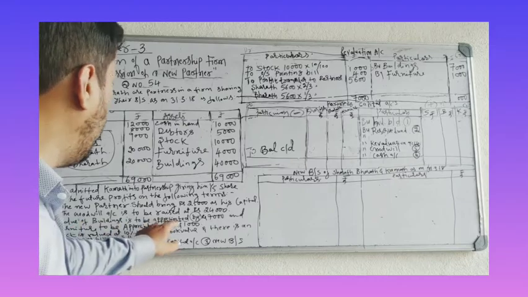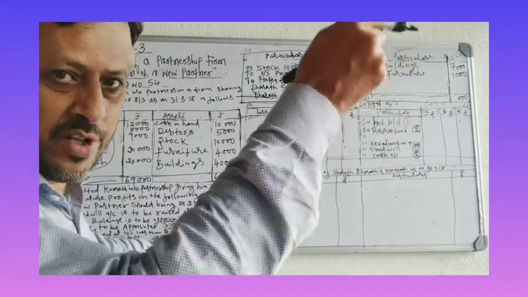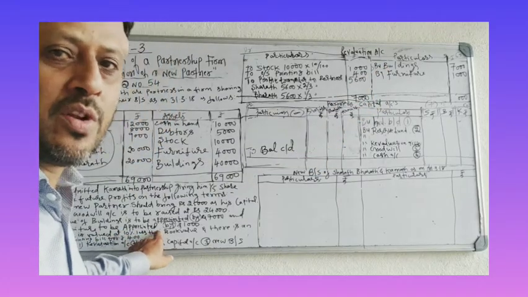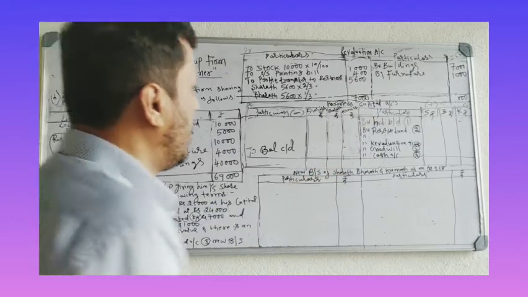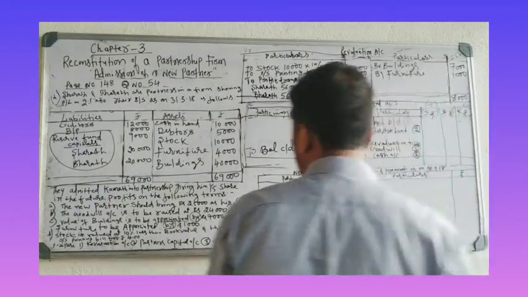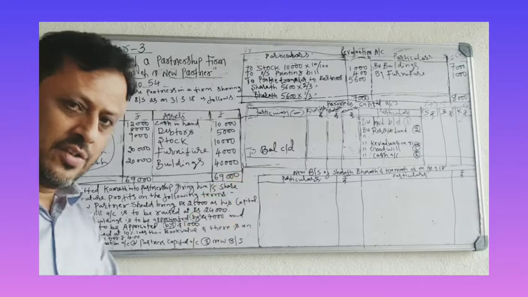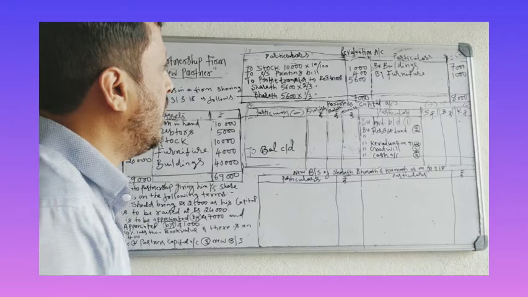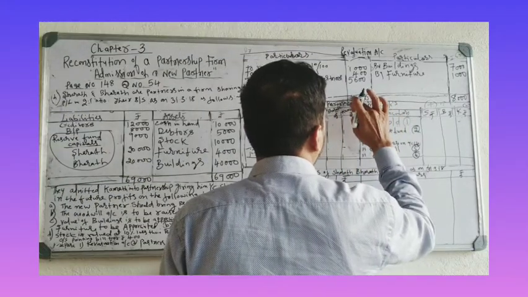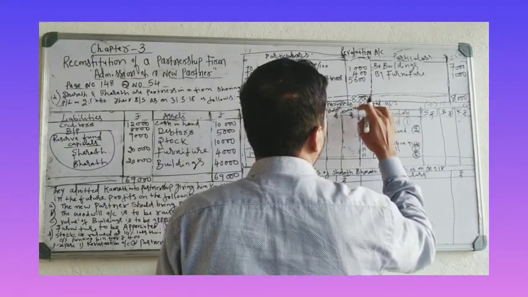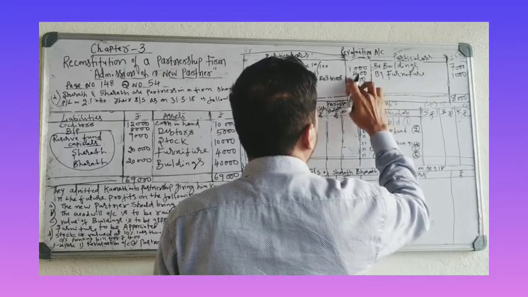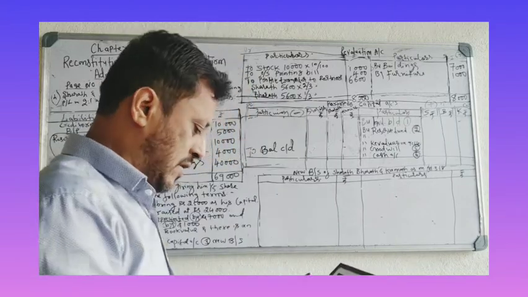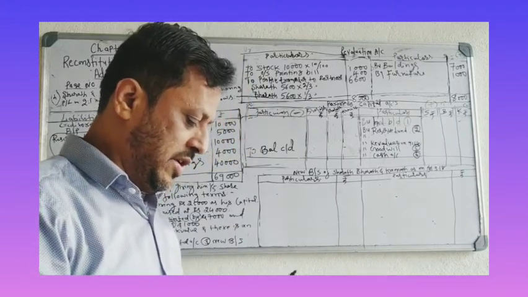So value of building appreciated by 7,000. Appreciation means increase in the value of asset, income, credit side. Furniture to be appreciated by 1,000, again income, credit side. Total income on the credit side is 8,000. Stock value 10% less, depreciation loss, debit side. Outstanding printing bill is an expense, debit side. Income is 8,000; 8,000 minus 1,400 is 6,600. 6,600 divided by 3.